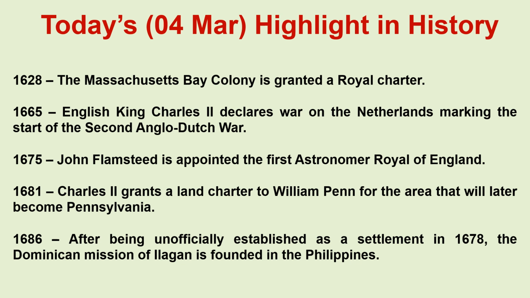1628. The Massachusetts Bay Colony is granted a royal charter. 1665. English King Charles II declares war on the Netherlands, marking the start of the Second Anglo-Dutch War. 1675. John Flamsteed is appointed the first Astronomer Royal of England. 1681. Charles II grants a land charter to William Penn for the area that will later become Pennsylvania.